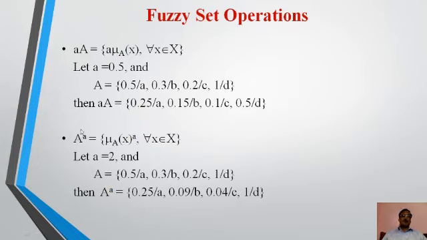And for the power of a fuzzy set, if the power is 2, then A square is given by 0.5 times 0.5 is 0.25, 0.3 times 0.3 is 0.09, 0.2 times 0.2 is 0.04, 1 times 1 is again 1.